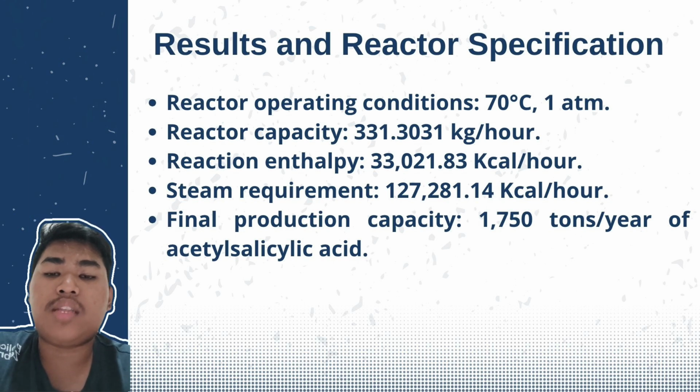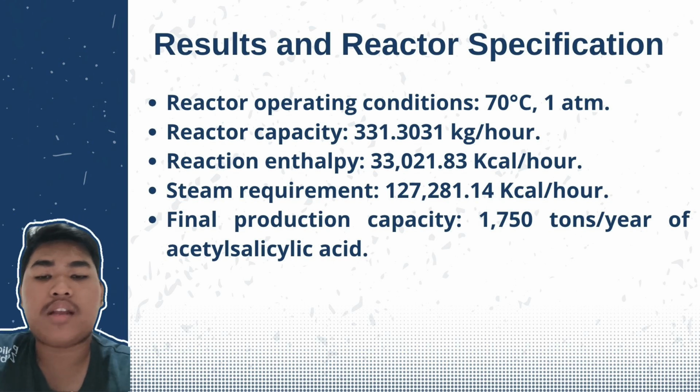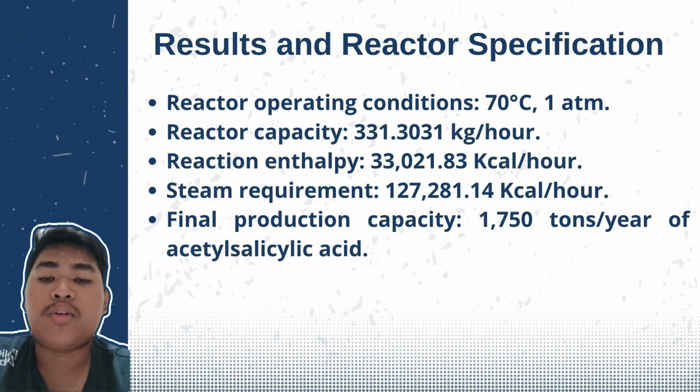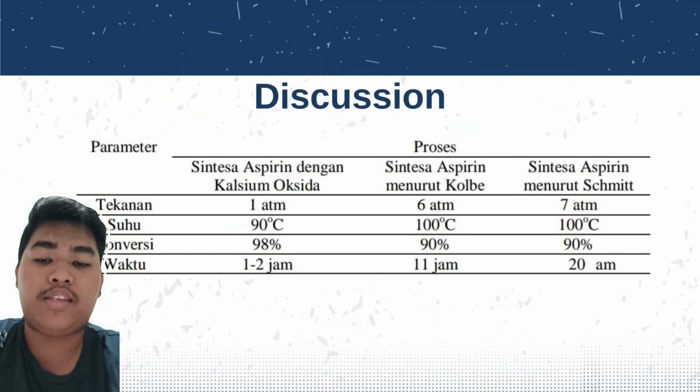Number 4 is steam requirement is at 127 to 181.14 kcal per hour, and the final production capacity is at 1,750 tons per year of acetylsalicylic acid. Alright, let's get to the next slide.